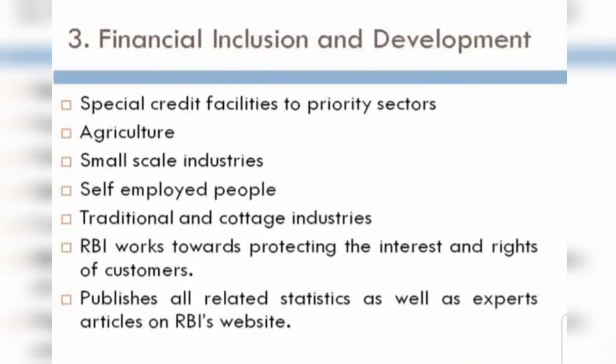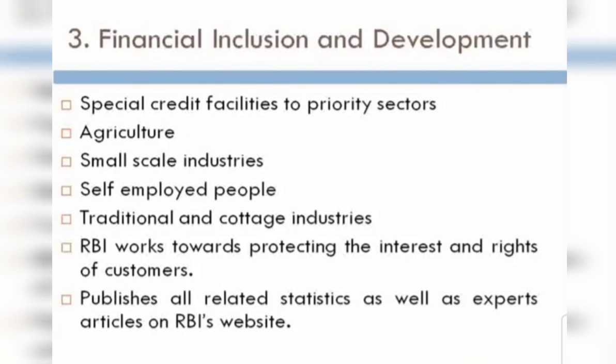Now the third point, students, that is financial inclusion and development. As we can say, India is a country with a huge degree of economic diversification. So according to the diversification, rural and urban are divided, and major economic reforms and changes come about. It is necessary that people and economic units of all the segments receive the benefits of those changes. So whichever changes arise, whether new schemes or interest rates, all benefits must be received by the people.